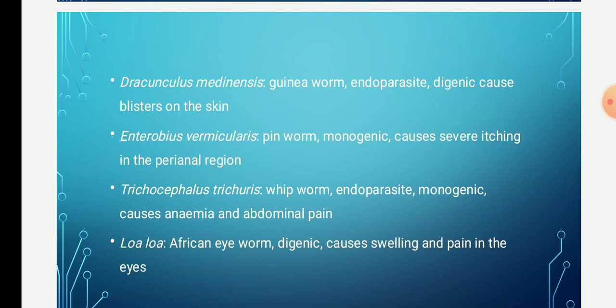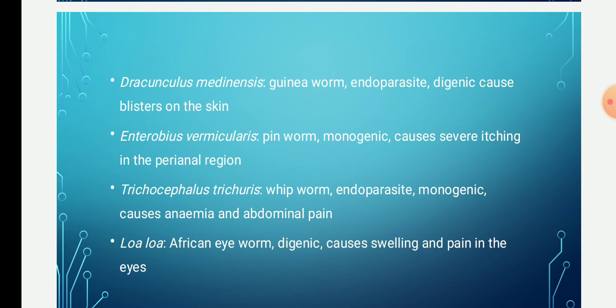The next example of a human parasite is Trichocephalus trichiurus. It is commonly known as the whipworm. It occurs in the caecum and the large intestine of the human. It causes damage to the epithelial cells and the blood cells. It is also a monogenic endoparasite. A severe infection causes anemia and abdominal pain.